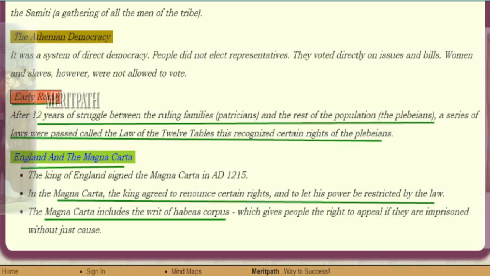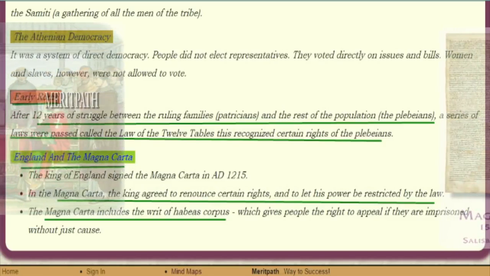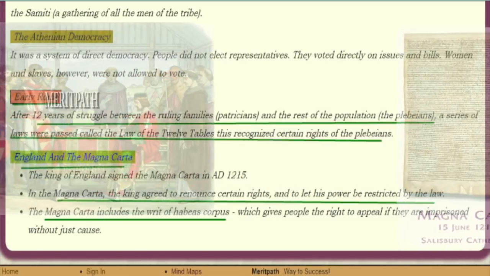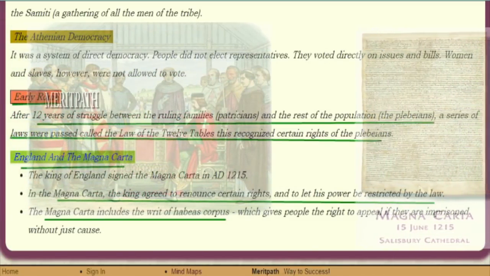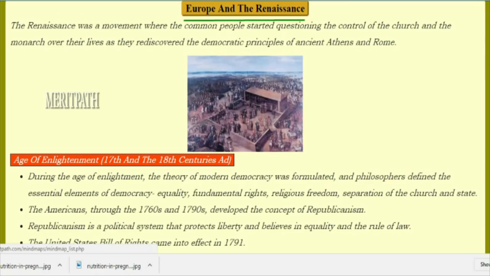England and the Magna Carta. The King of England signed the Magna Carta in AD 1215. In the Magna Carta, the King agreed to renounce certain rights and let his power be restricted by the law. Magna Carta includes the right of habeas corpus, which gives the people the right to appeal if they are imprisoned without any cause.